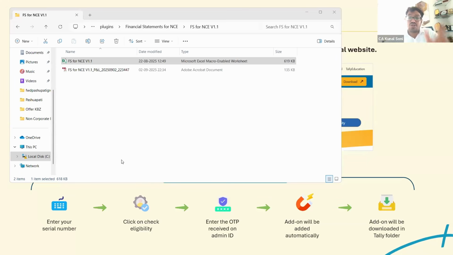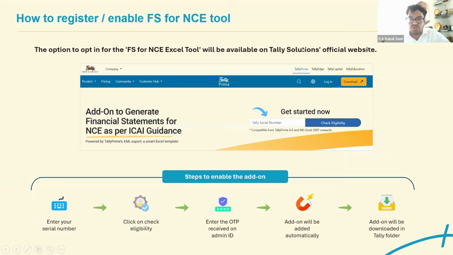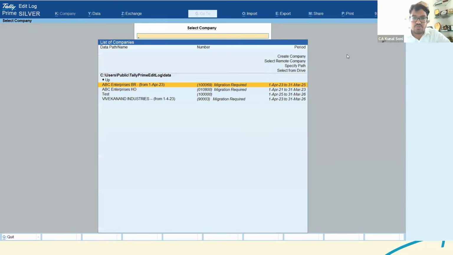Further, you need to have at least the view rights in the balance sheet or the P&L. So what happens is, when you open Tally, let's open Tally once.